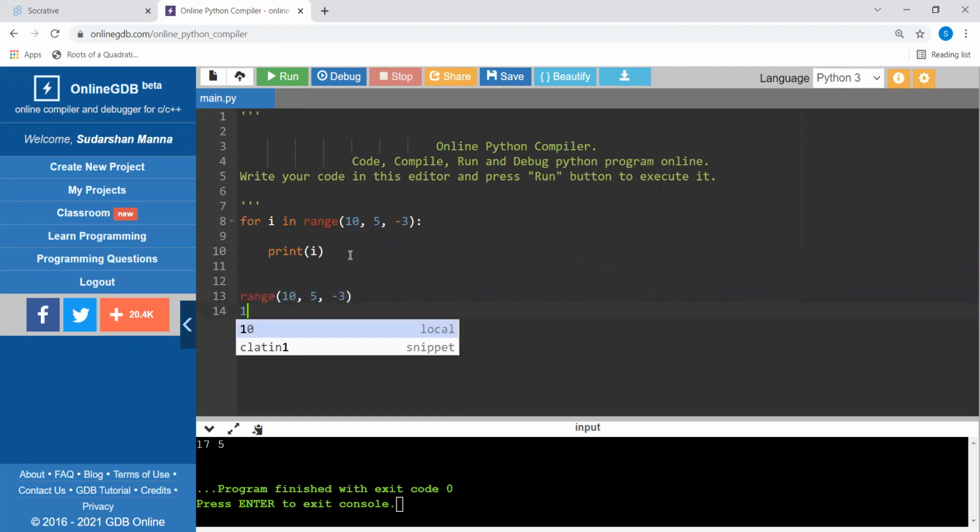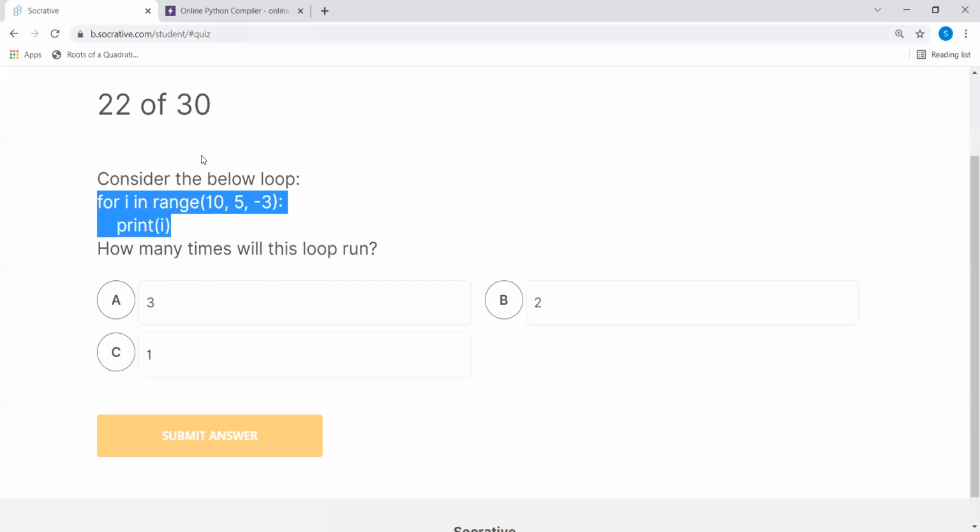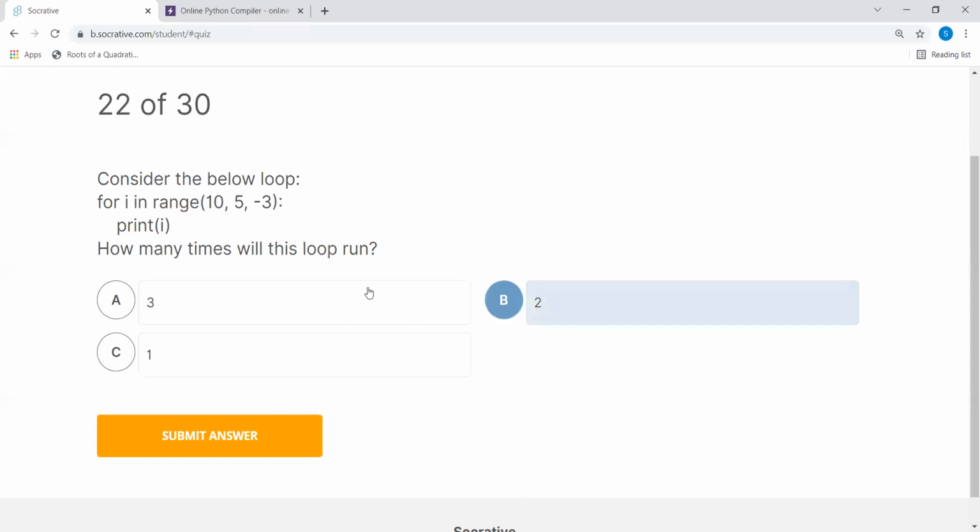So 10 is there, minus 3 will be 7, and 7 minus 3 is 4. It will not go to 4, so only 10 and 7, only twice. If it prints i, 10 and 7 should print. But the question is not asking what is to be printed. So option D is not there, the option should be B. How many times? Only twice it can work.